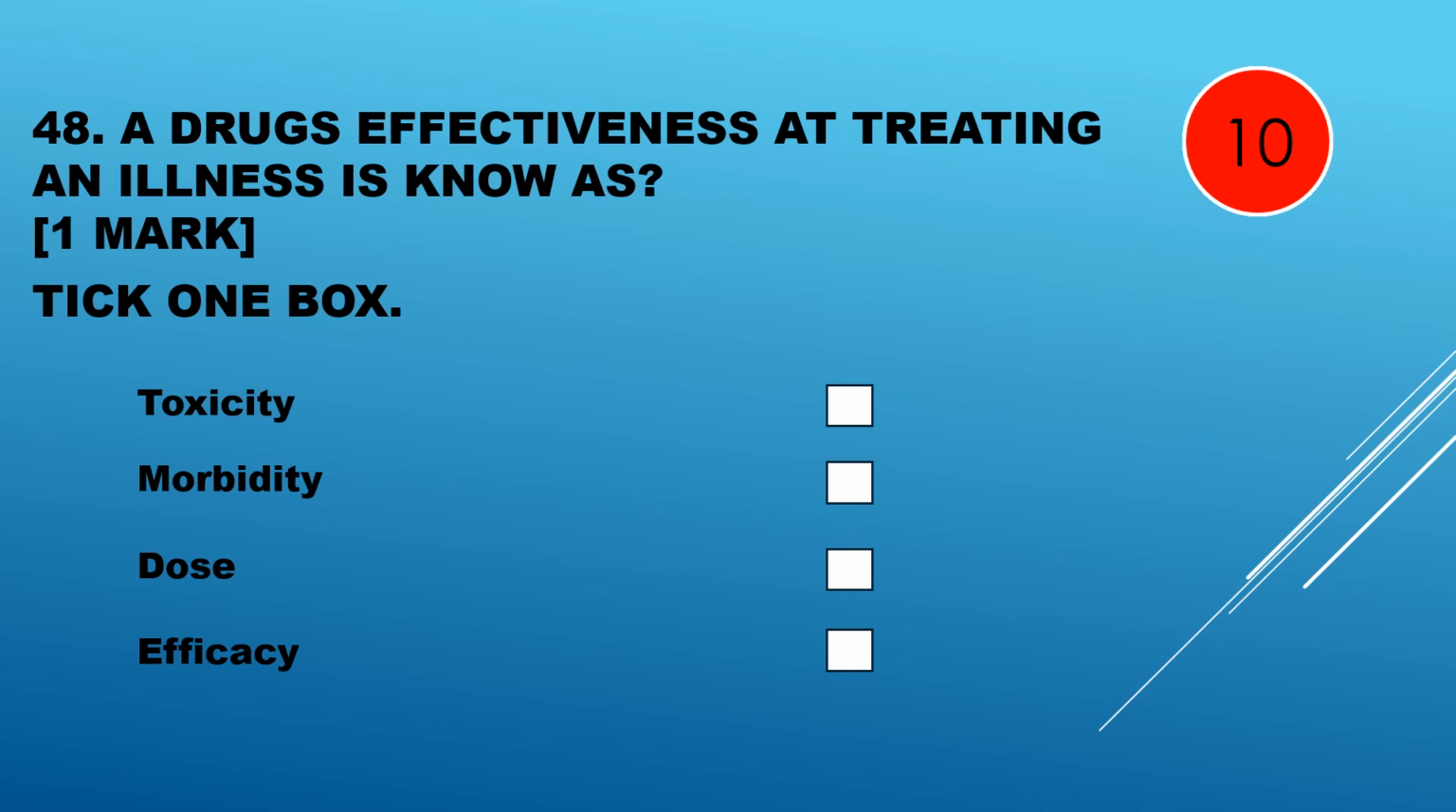Question 48. A drug's effectiveness at treating an illness is known as toxicity, morbidity, dose, efficacy. Effectiveness of a drug is known as efficacy.